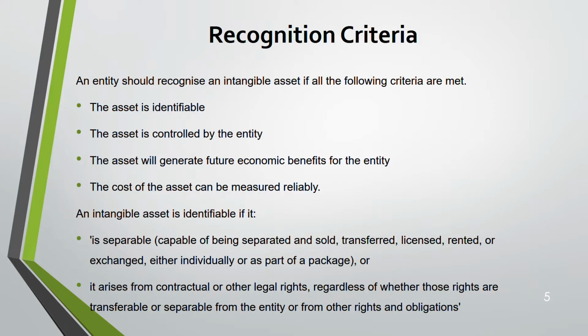it arises from contractual or some legal rights. For example, a patent. By law, you are protected if you have a patent. Your product, your design is protected if you have a patent or a copyright. No one can copy your design or the logo that you have if you have a copyright. So these are examples of intangible assets. Why? Because they have a legal right to it. Those intangible assets should have a legal right. It doesn't matter whether you can transfer them separately or not, because of the legal rights.